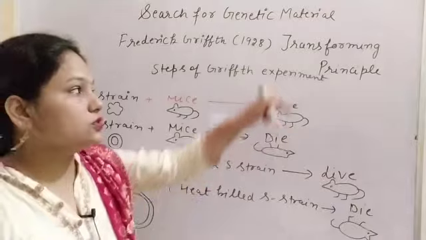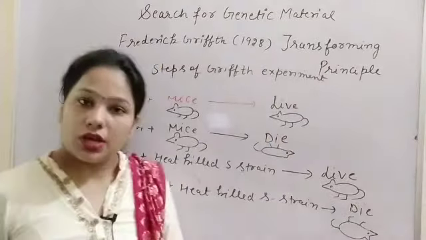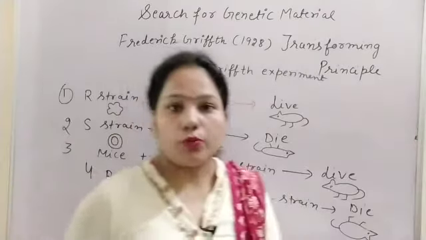That is why it is known as the transforming principle. So that was the Griffith experiment.